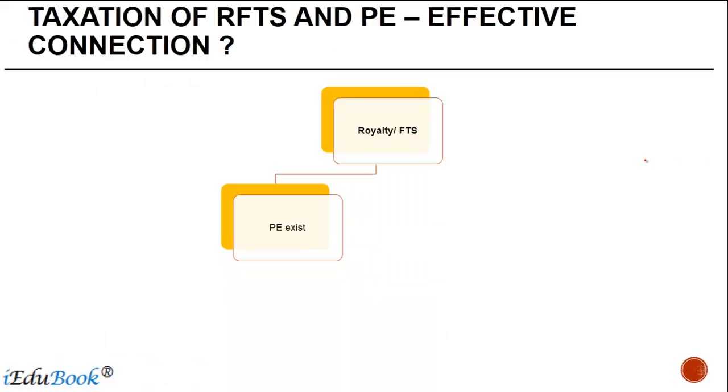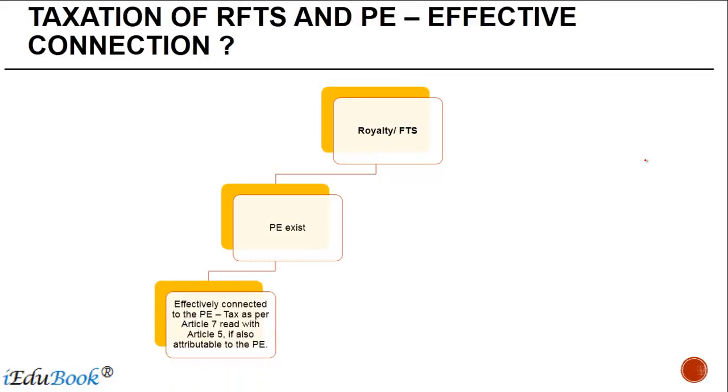So how does the taxation of royalties, FTS and PE work? If there is an income in the nature of royalty or FTS or FIS, as we are looking at in the treaty, the first thing you need to find out is whether a PE exists. If it exists and the royalty is effectively connected to the PE, you have to tax it as per Article 7 read with Article 5 if it is also attributable to the PE.